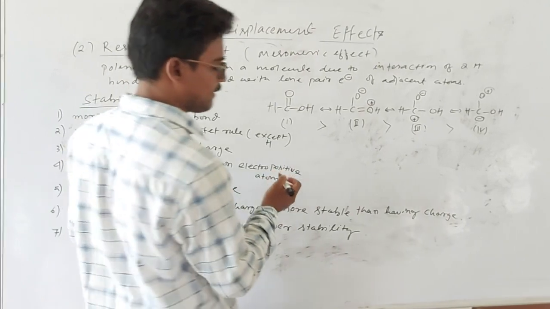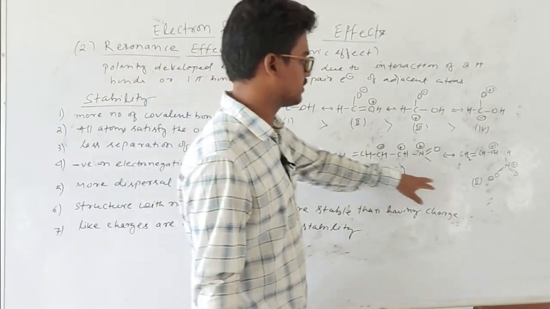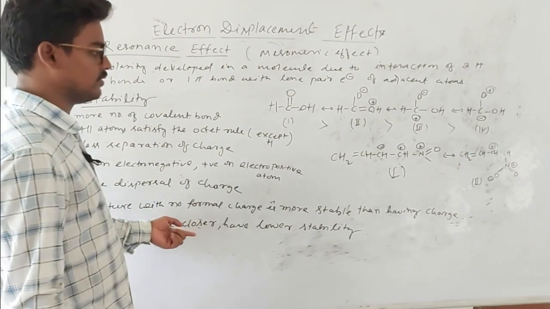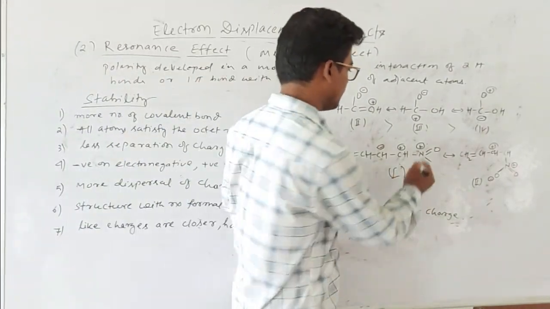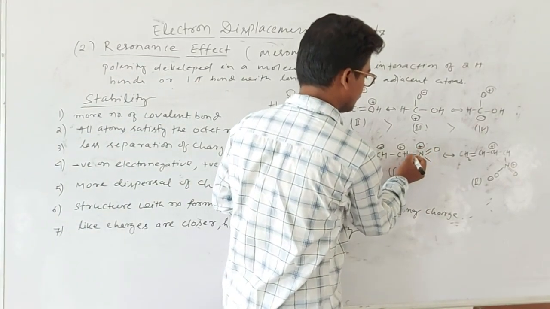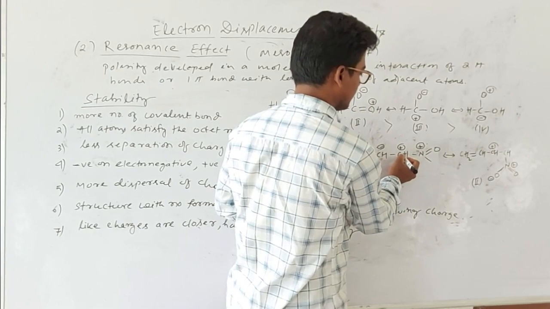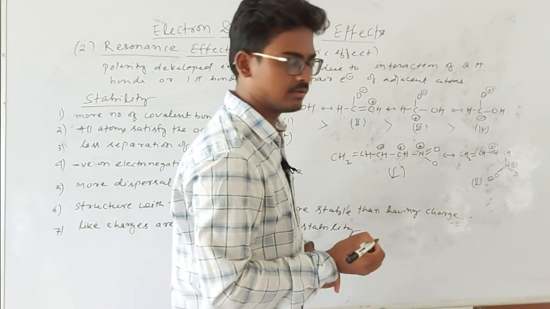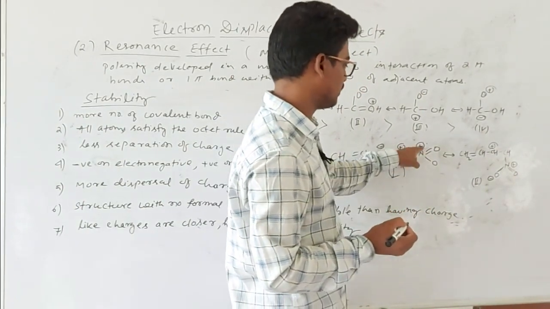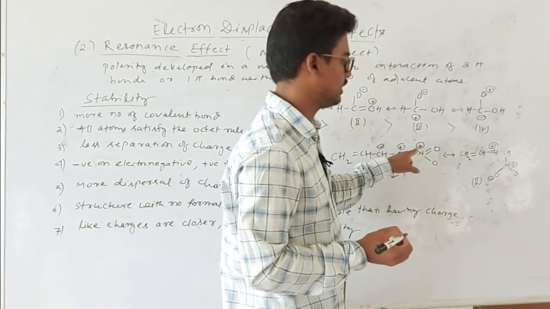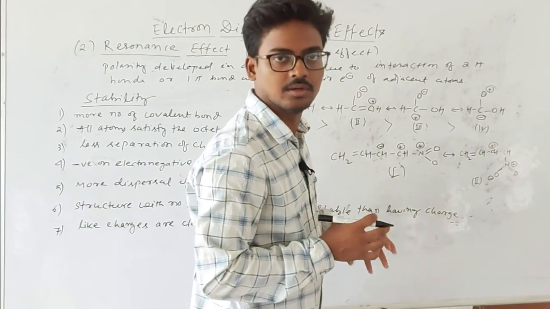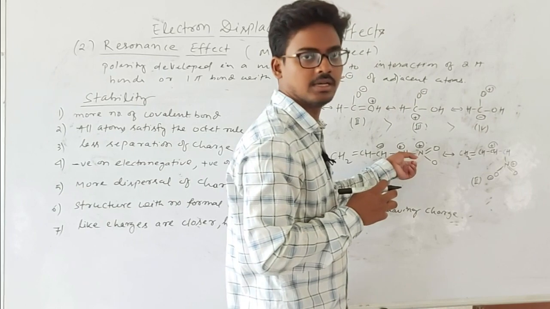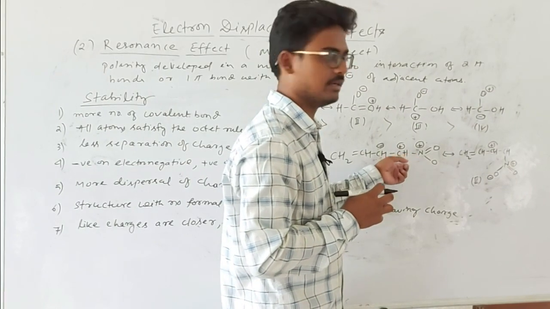Among structure 1 and structure 2, the like charges are closer. Here in structure 1, the positive charge on the nitrogen and the positive charge on the carbon are adjacent to each other. Therefore, if two same charges are there, repulsion will occur, and because of this repulsion the structure gets destabilized or is less stable.